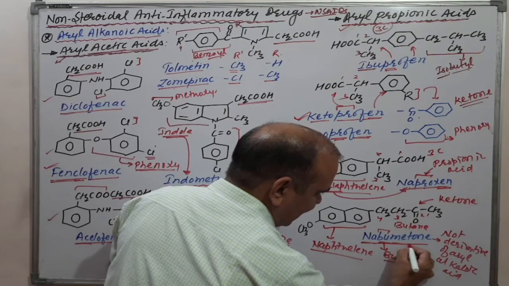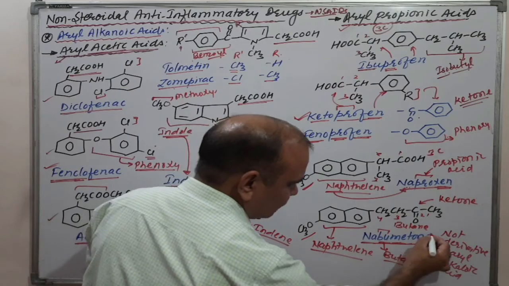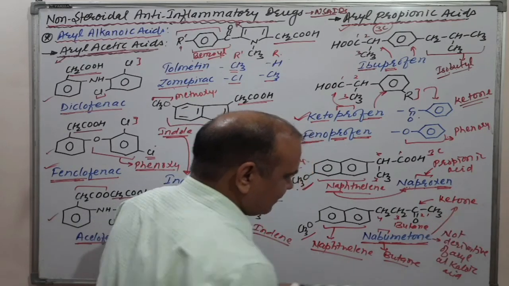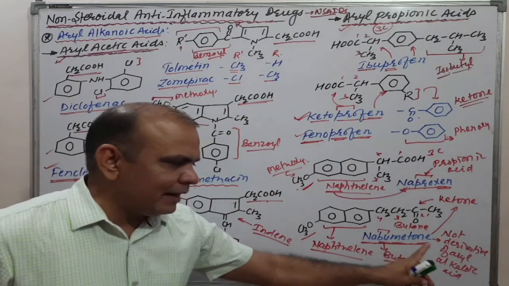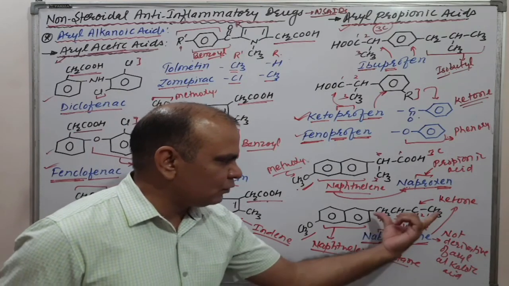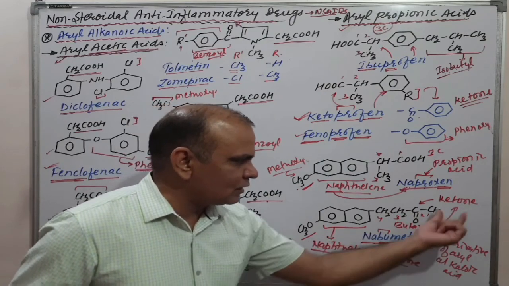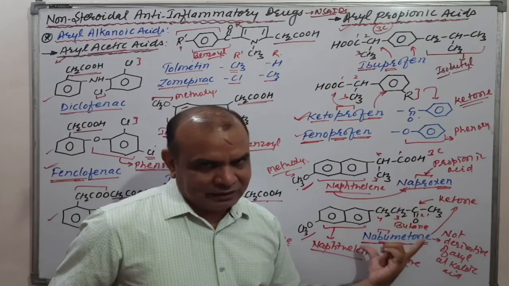Okay, metone, methoxy, one means ketone. On means ketone. Clear? Then easily correlate nabumetone. Nab for naphthalene, bu for butane, me for methoxy, on for ketone. Clear? This is nabumetone. Clear?